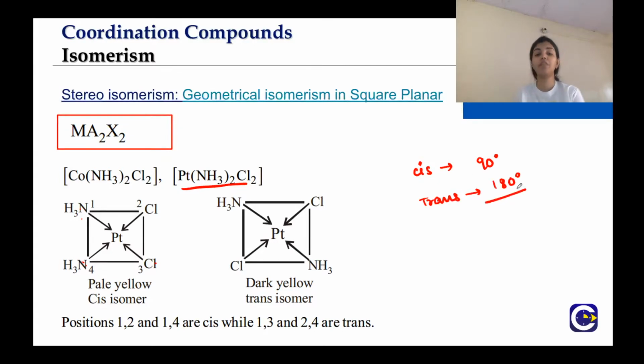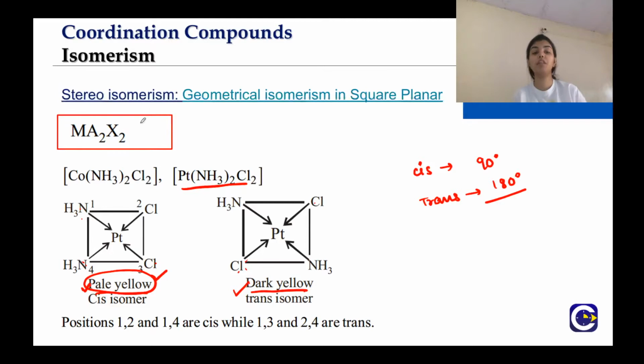So here, in platinum NH3 2 Cl2, in which the NH3 and Cl are cis to each other, the cis isomer is pale yellow in color. But in the other one, Cl and Cl are opposite to each other. That means they are trans to each other, and similar is the case with NH3. So this is dark yellow. That is how different isomers can have different physical as well as chemical properties.